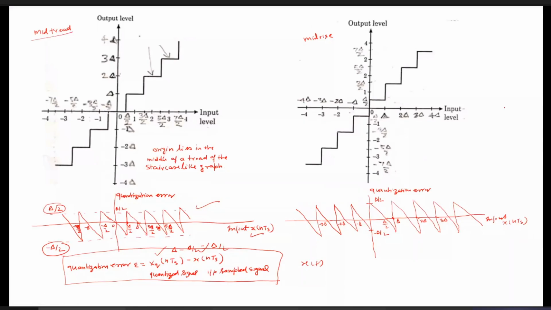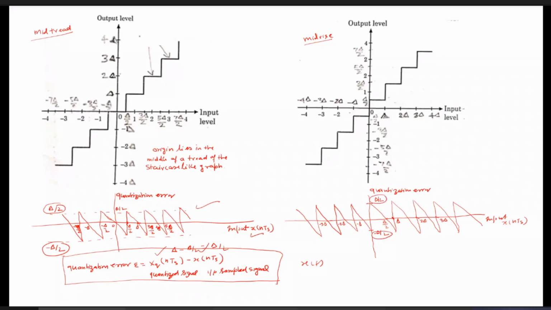Whereas in the mid-rise type of quantizer, we can understand the quantization error in a similar way as we have already studied for the mid-rate type of quantizer. In this case also, our maximum quantization error varies between minus delta by 2 and delta by 2.